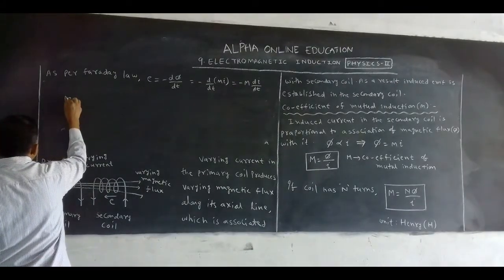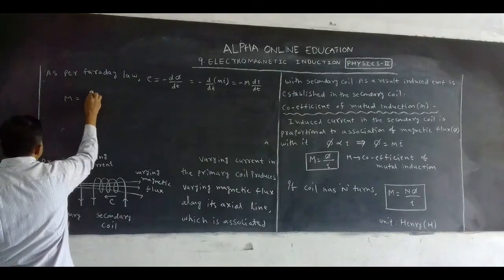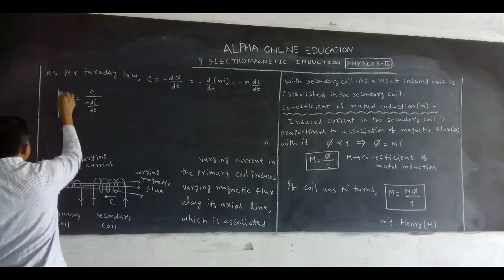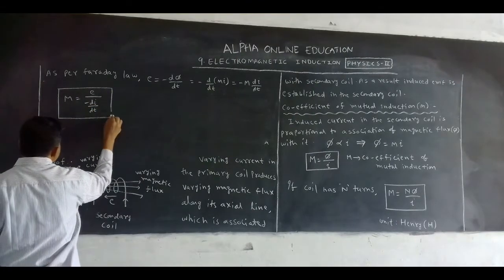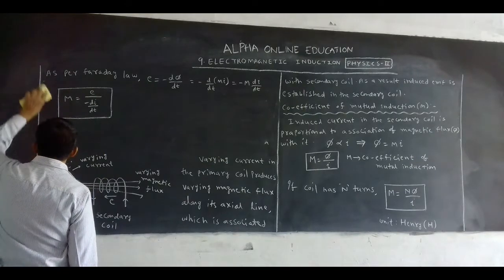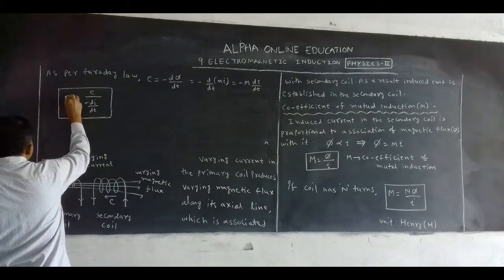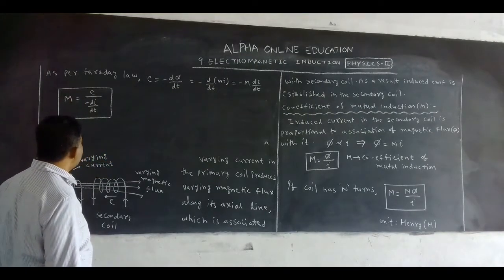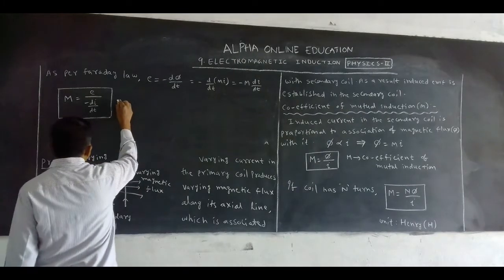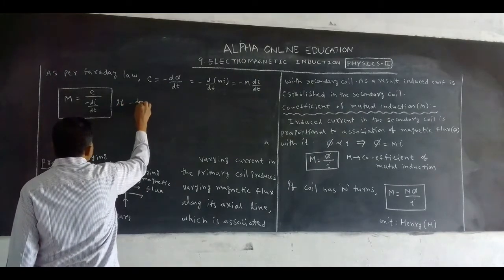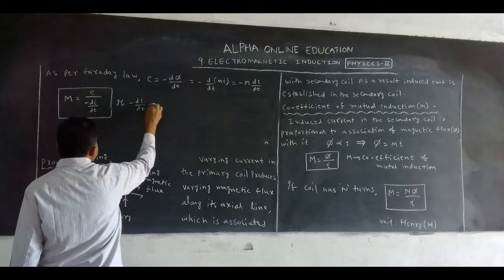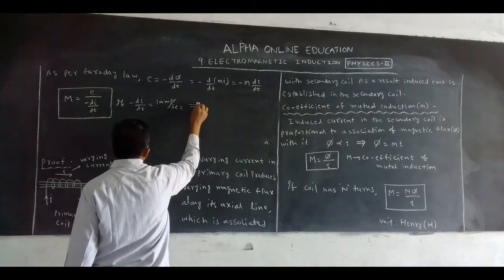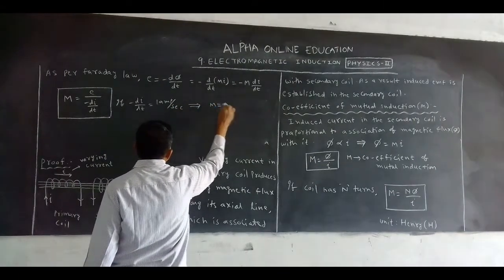Then we get M is equal to E by minus dI by dt. This is another mathematical expression for the coefficient of mutual induction. It is also one of the important questions in this chapter: define the coefficient of mutual induction. If minus dI by dt is equal to 1 ampere per second, then M is equal to E.